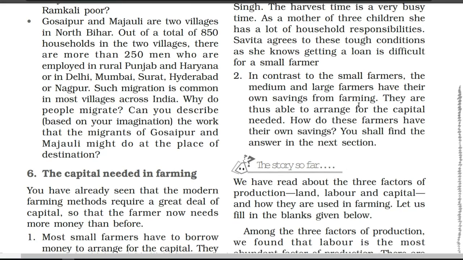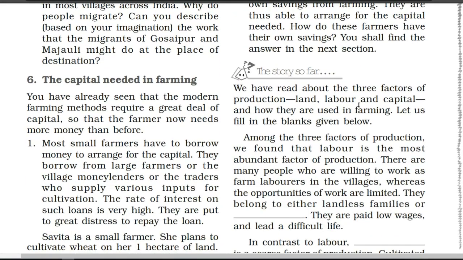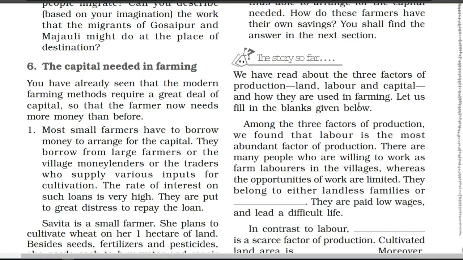Now let's start the next part, at least we are going to complete this page. It is mentioned, the conclusion is given, and after that some activities are given that you have to do on your own. But again the line is given for production: there are three factors required, that is land, labor and capital. So we have completed land, labor we have done already, and now capital also we have discussed.